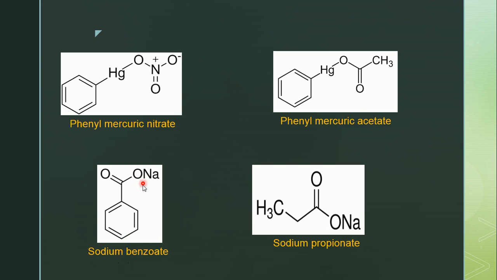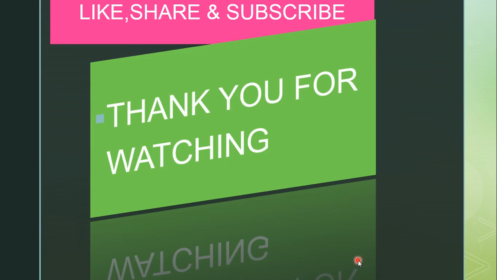Next one is sodium benzoate. First we have to write the benzoic acid structure, and in the place of hydrogen sodium is present, that is the structure of sodium benzoate. This is also a sodium salt of benzoic acid. Next one is sodium propionate. First we have to write the propionic acid structure, and in the place of hydrogen sodium is attached, that is the structure of sodium propionate.